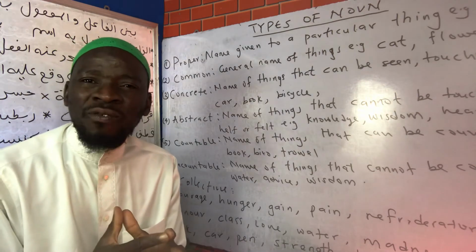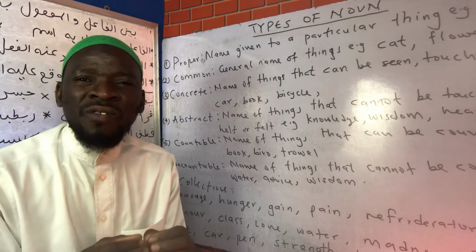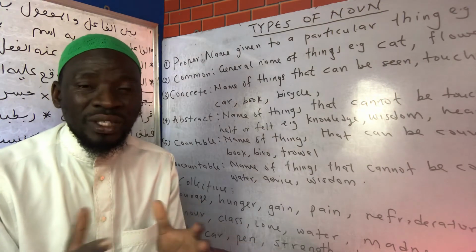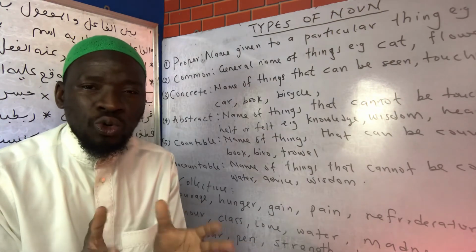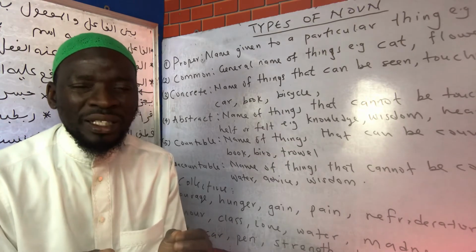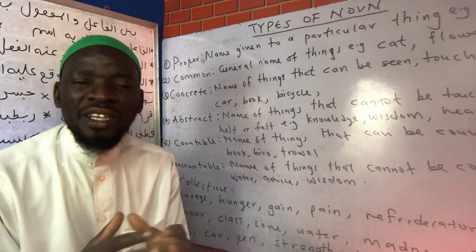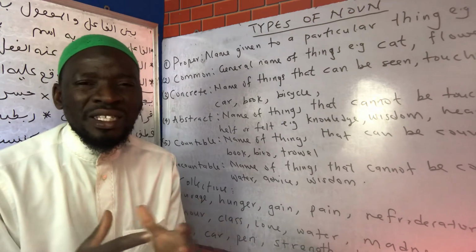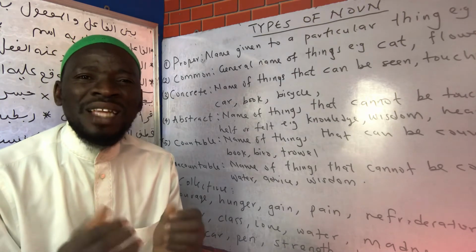Then you can have a group, or an audience of students. So these are names used for groups of people who are seen as one. For instance, the audience in a particular room can be seen as one.